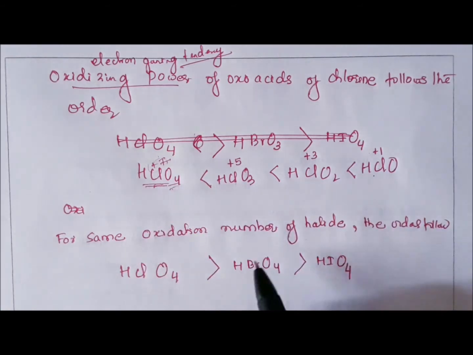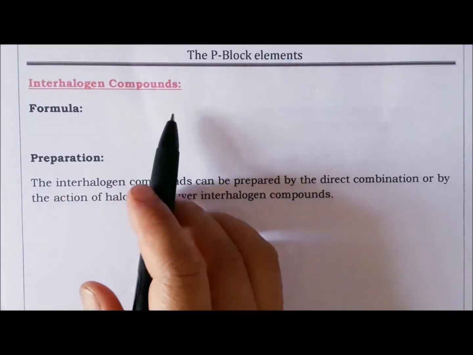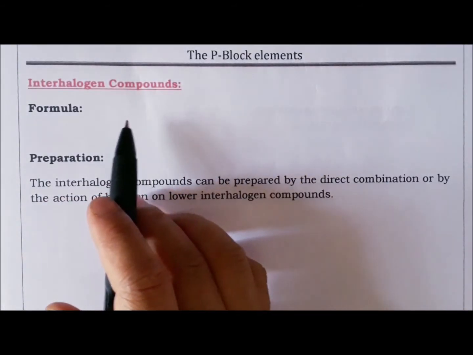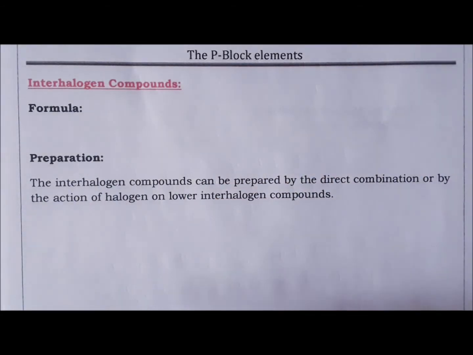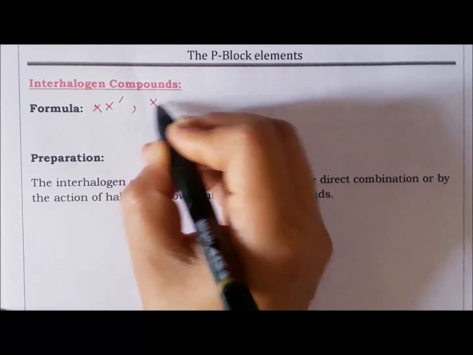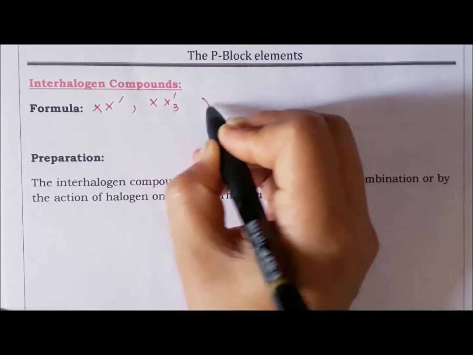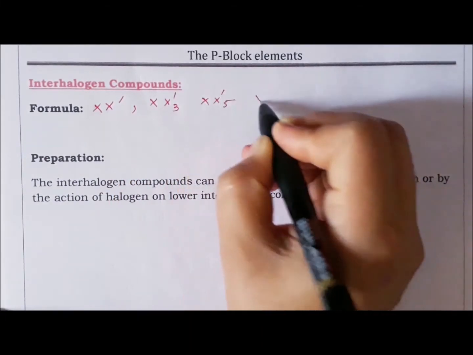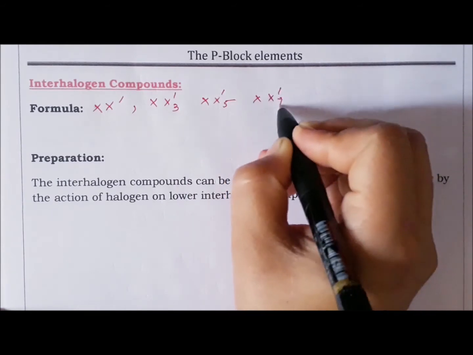Did you understand? Now the last topic is interhalogen compounds, as we have already discussed. These are compounds among the halogens. They have the formulas XX', XX'3, XX'5, XX'7.